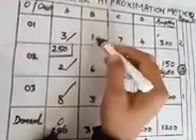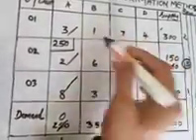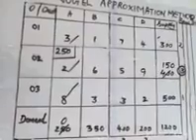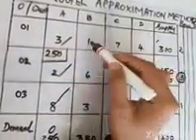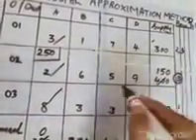For the remaining part, we have to calculate the row difference and column difference again. Row difference here: the least is 1 and the next least is 4. 4 minus 1 is 3. Next row difference: 5, 6, then 1.